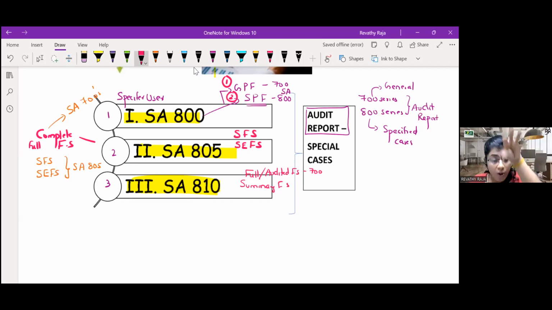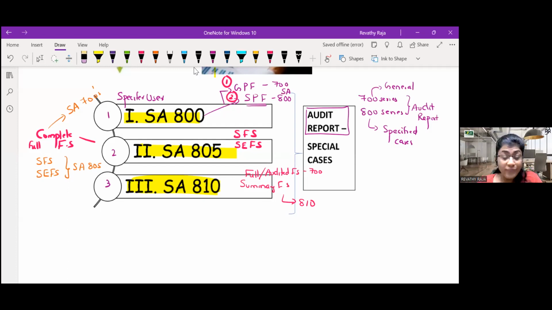From the complete full audited FS, as per the requirement, they will prepare summary financial statements. Summary FS will contain less detail, but it will be in line with the full FS. See, even though it is summary, profit will remain the same, balance sheet total will remain the same. So here, if you are doing the audit of summary FS, then it is SA 810.